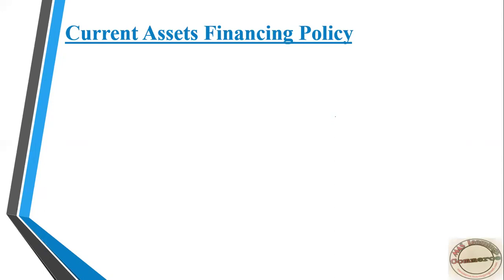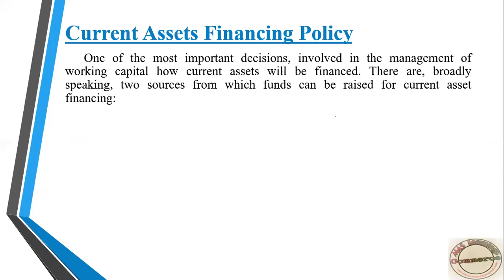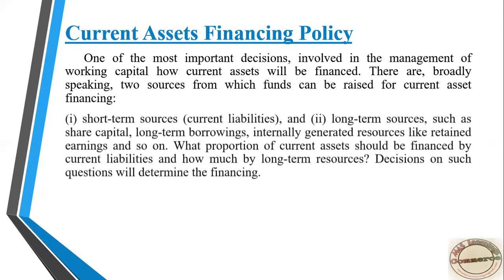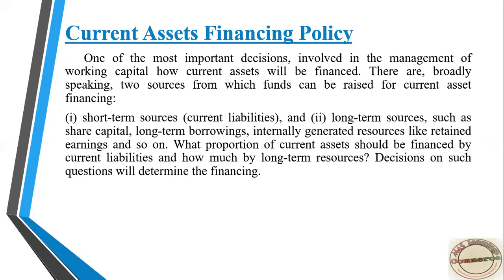In that situation, the company has to finance. They have to look into a financing policy, that is, they have to borrow funds. There are majorly two sources from which a company can raise current asset: short-term finance and long-term finance. Short-term finance is also known as current liability.